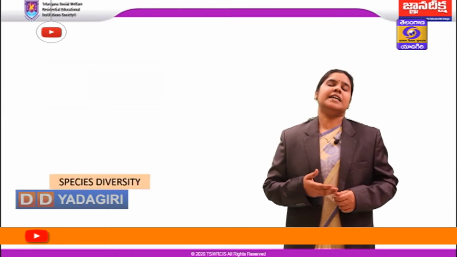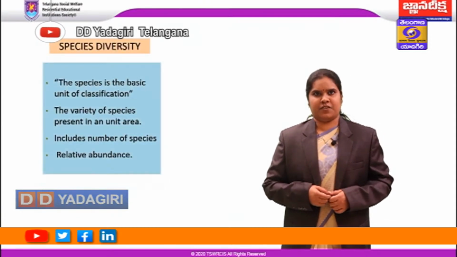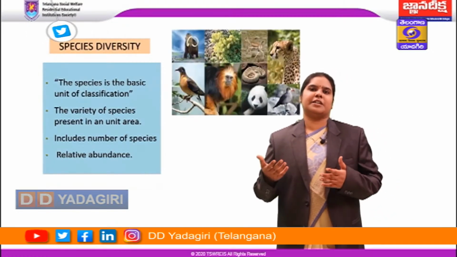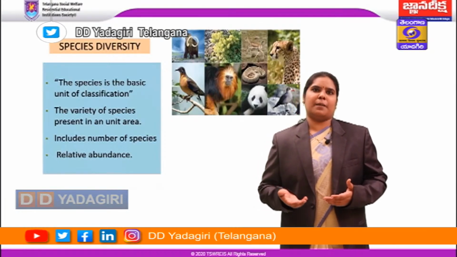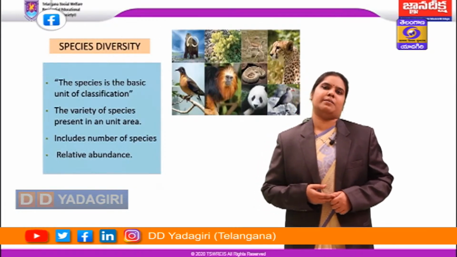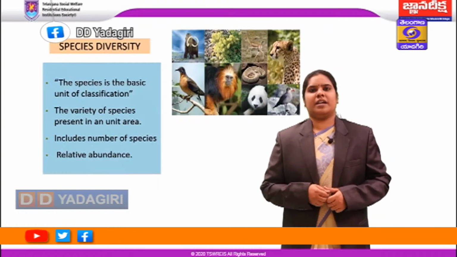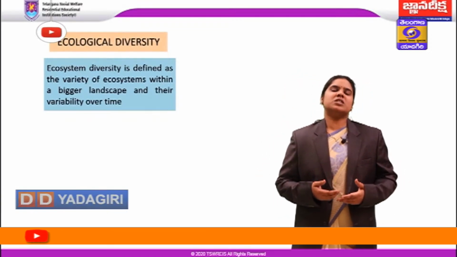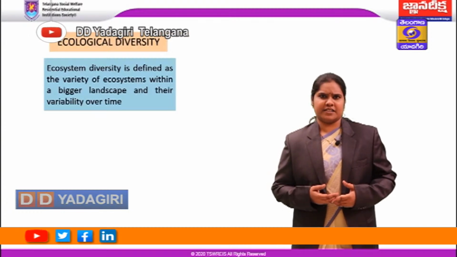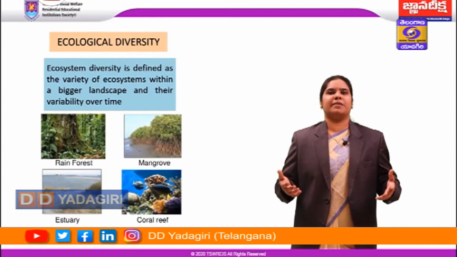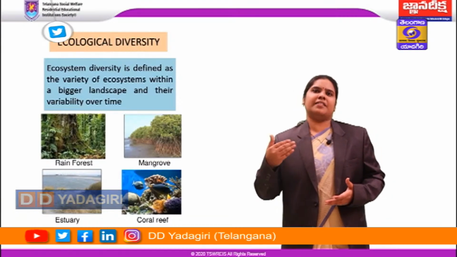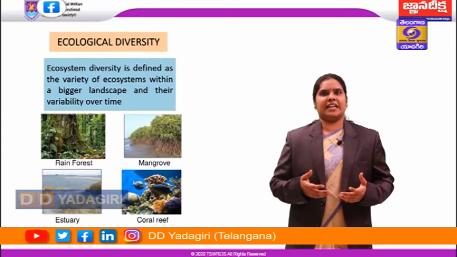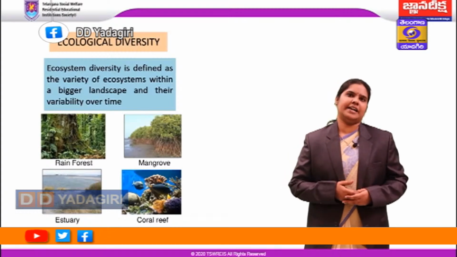Species diversity: species is the basic unit of classification. Species diversity gives you an idea about the variety of species present in a particular area. It includes the number of species and also gives the relative abundance of the species. The third one is ecological diversity, which you can also call ecosystem diversity. It is defined as the variety of ecosystems occurring in a bigger landscape or geographical area, along with their variability, that is, changes taking place over time. The variety of ecosystems in an area and their interactions are studied under ecological diversity.